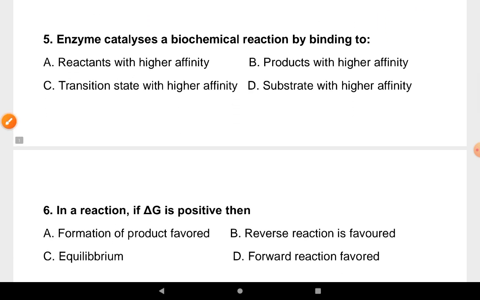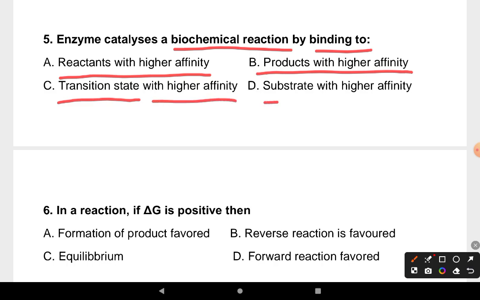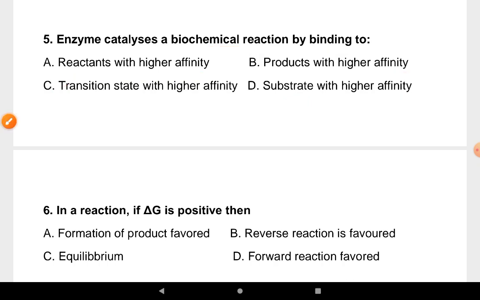Our next question is, enzyme catalyzes biochemical reaction by binding to reactants with higher affinity, products with higher affinity, transition state with higher affinity, substrate with higher affinity. So correct answer is option C, transition state with higher affinity.